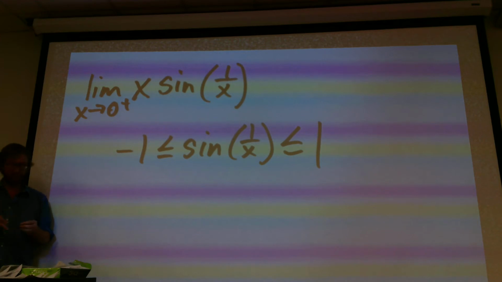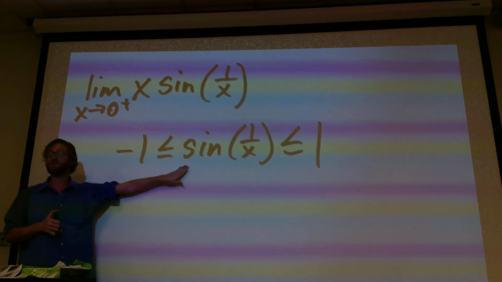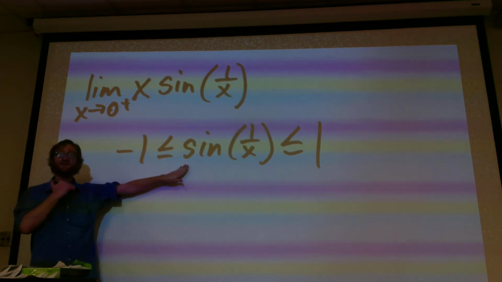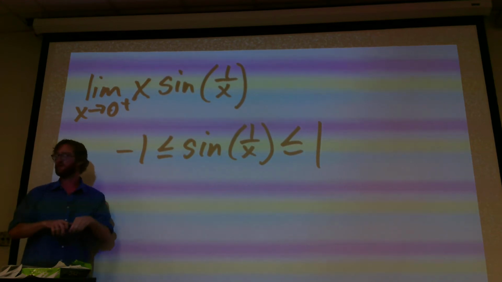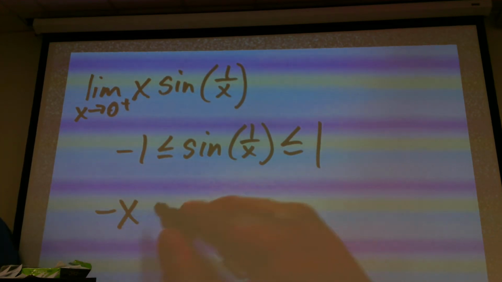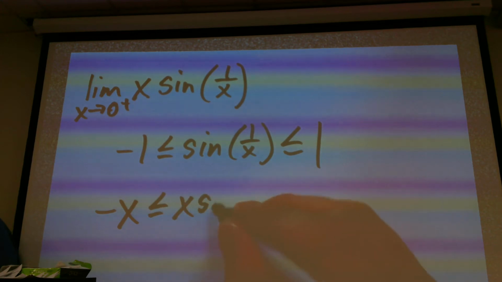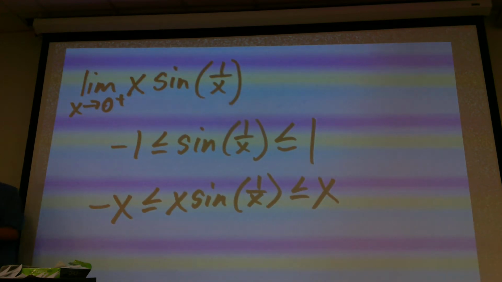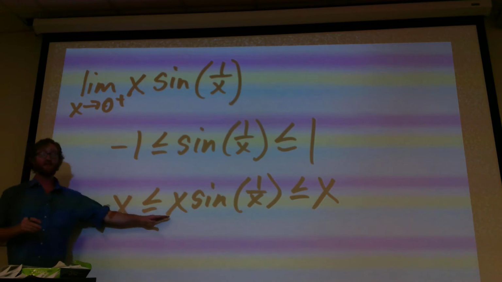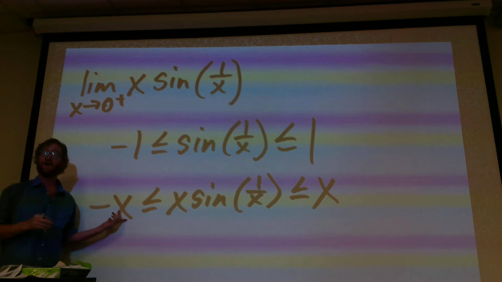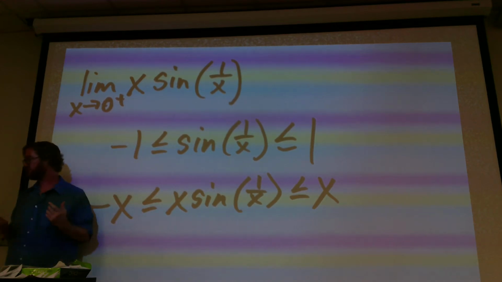But I don't want to investigate just sine of 1 divided by x. I'm looking at x times sine of 1 divided by x, but this is just a natural inequality to begin your problem with. Now what we're going to do is multiply this entire inequality by x. So, negative x is going to be less than or equal to x times sine of 1 divided by x, which is going to be less than or equal to x. Now, this guy in the middle is really who I'm trying to investigate, but I'm going to examine the behavior of the left and the right function.